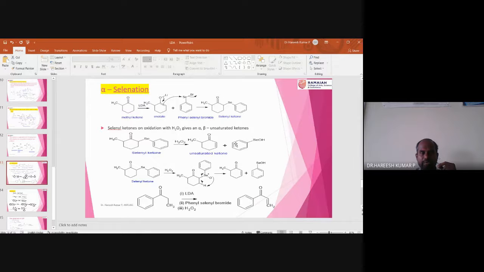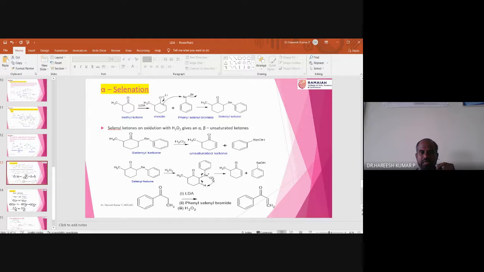This is the product. I will explain how this selenyl ketone converts into an alpha beta unsaturated ketone. The role of hydrogen peroxide is to oxidize. Oxidation means addition of oxygen in this process, so oxygen is added to selenium.